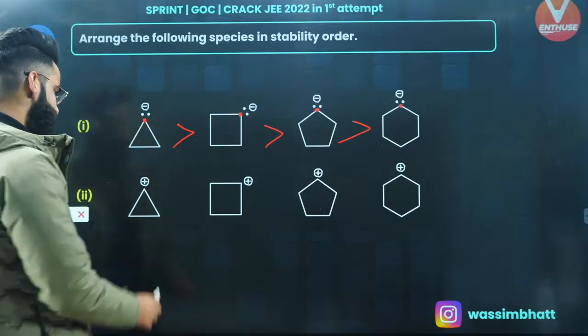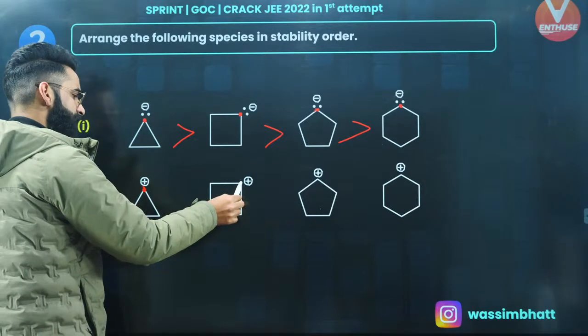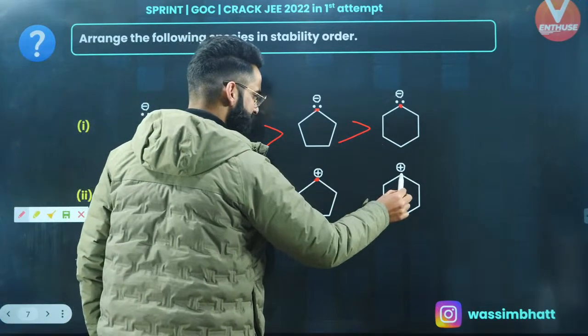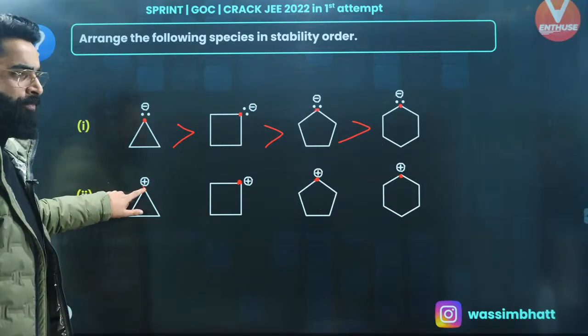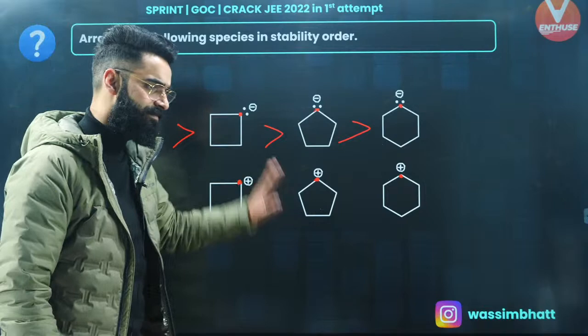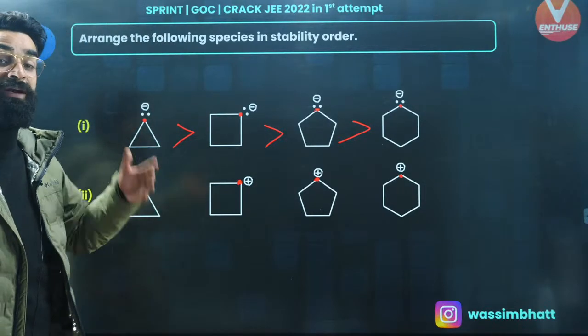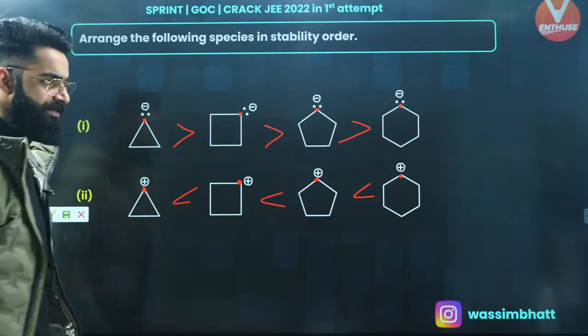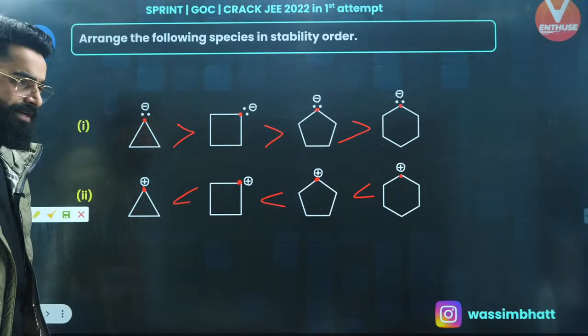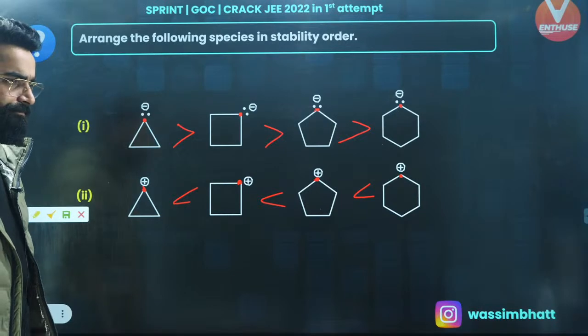If you look at the next case, I'm selecting this carbon, this one, this carbon and this carbon over here, right? Which carbon is more electronegative? I'll say this carbon is more electronegative among all the selected carbon atoms. Positive charge is more stable on less electronegative element. So this is going to be the stability order of these positive charges, right? I'm sure it's again clear to everyone.